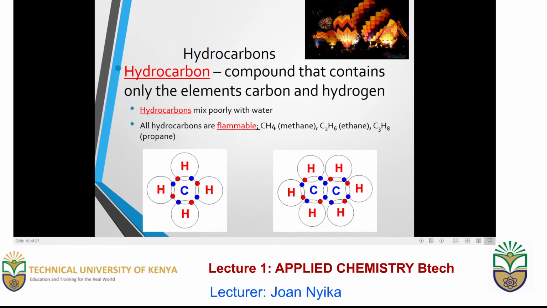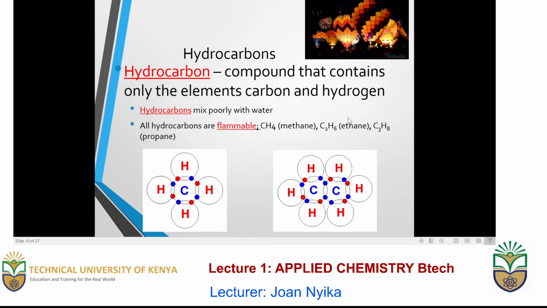One of the most common examples are what we call hydrocarbons. Hydrocarbons are simply made of carbon and hydrogen. They are usually either carbon-carbon bonds or carbon-hydrogen bonds. Look at the examples that are provided here. This is a case of a compound that is made of carbon-hydrogen bonds. This one has a carbon-carbon bond and other carbon-hydrogen bonds.